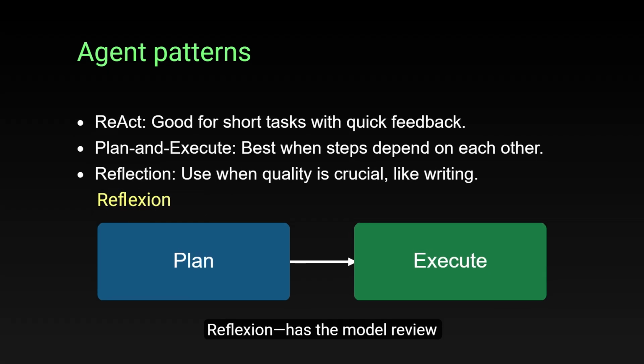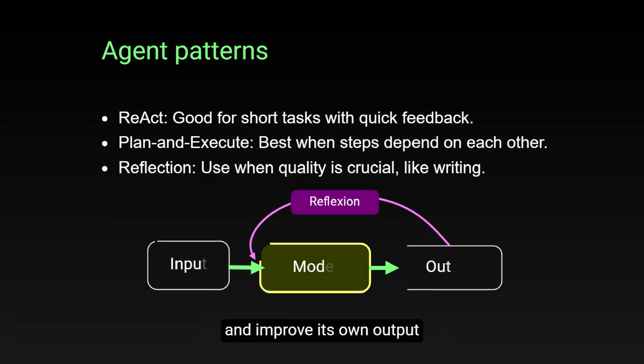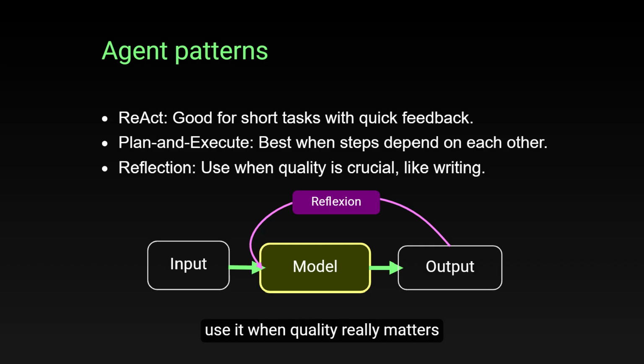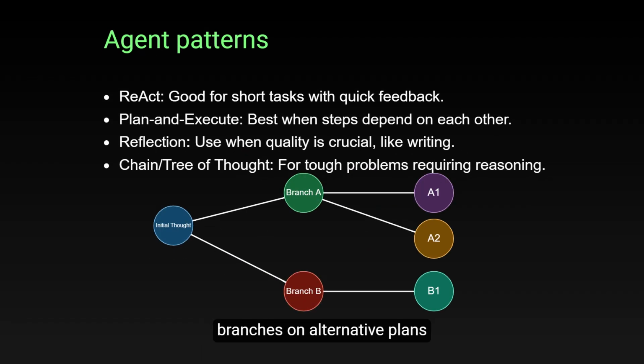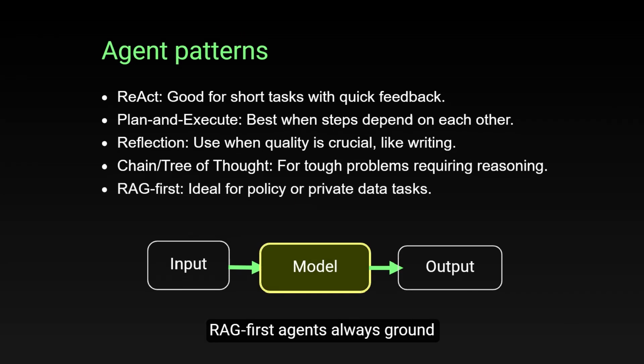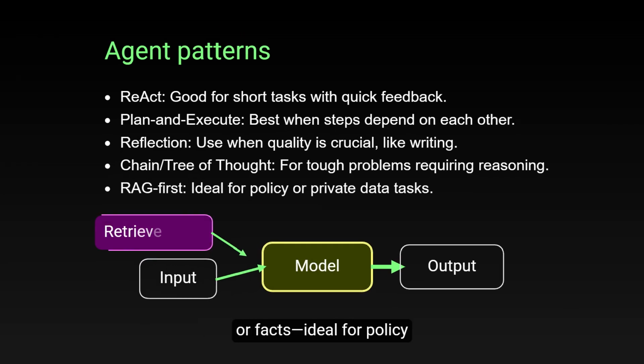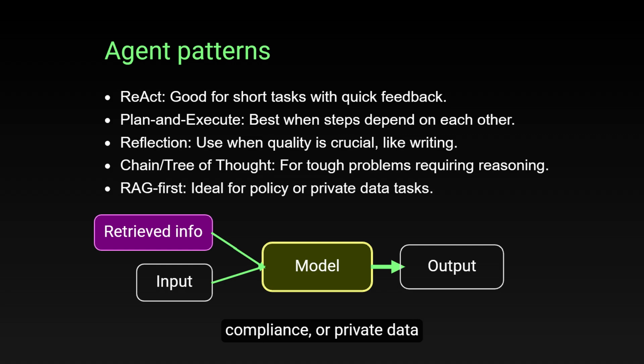Reflection has the model review and improve its own output before finalizing. Use it when quality really matters, such as writing or analysis. Chain or tree of thought keeps lightweight reasoning or branches on alternative plans for tough problems. RAG-first agents always ground answers in retrieved documents or facts, ideal for policy, compliance, or private data.